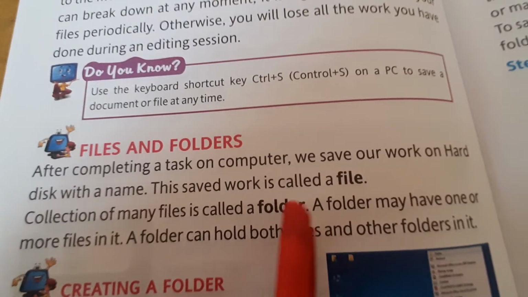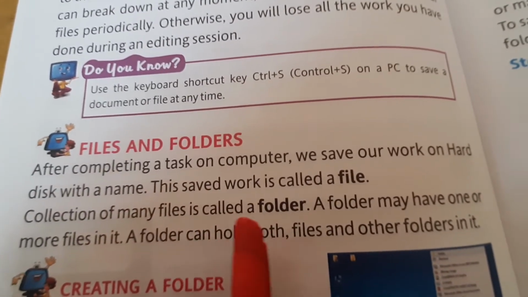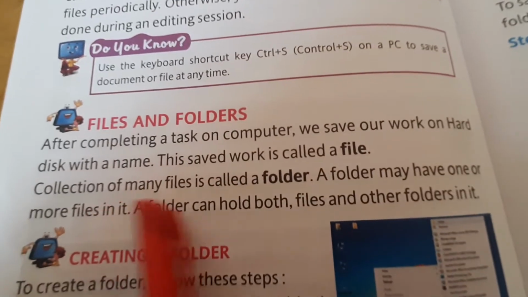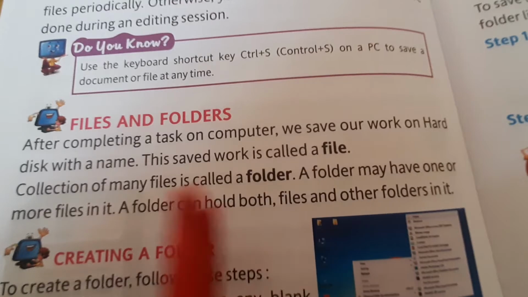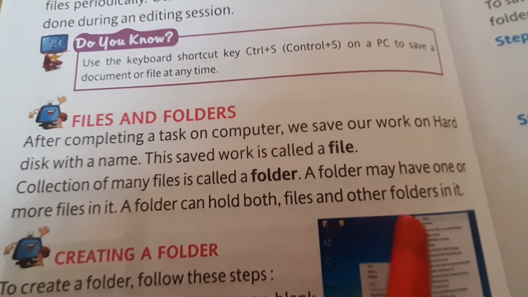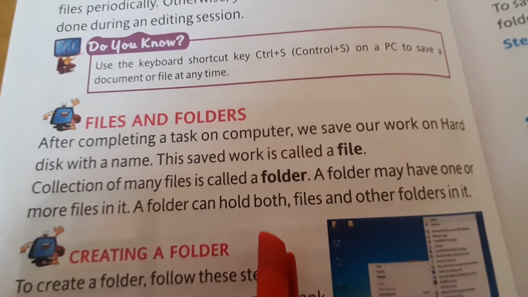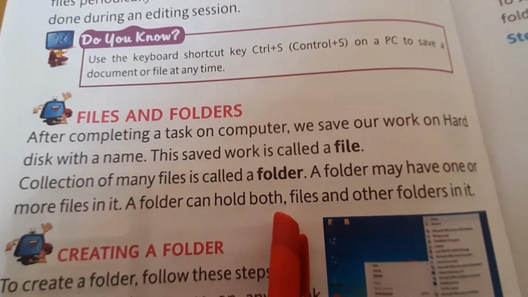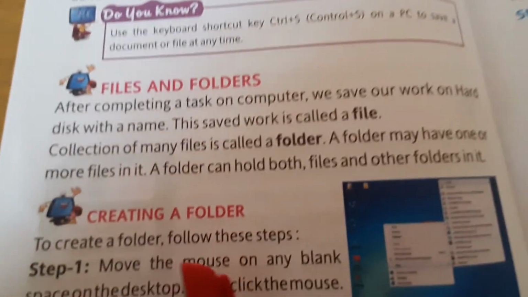And when we are storing many files together in a place, then it is called a folder. So a collection of many files is called a folder. A folder may have one or more files in it. A folder can hold both files and other folders in it. Means a folder not only can have files, but it can have other folders also. Okay, and it can contain many files in that.